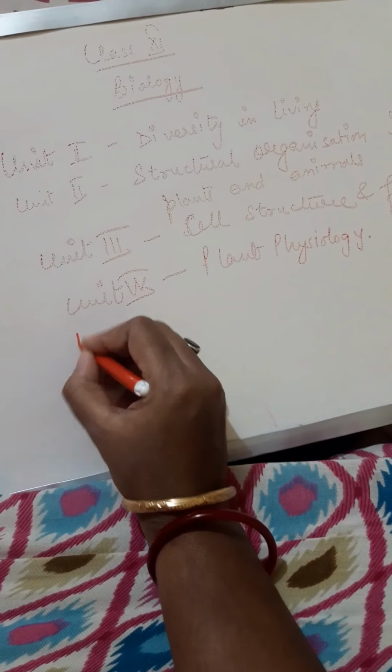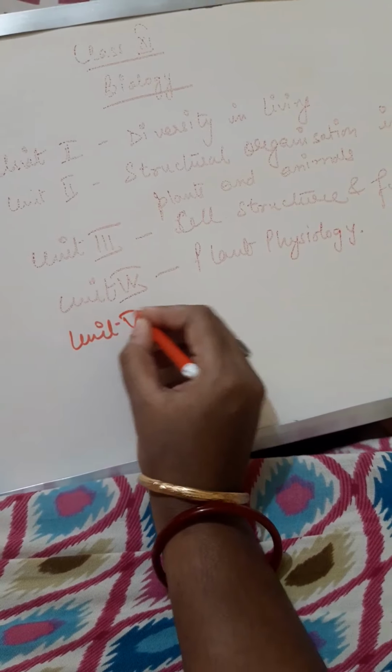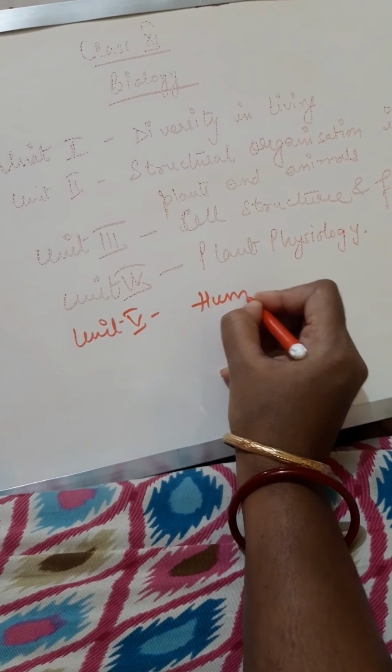Then the 5th unit is your human physiology.